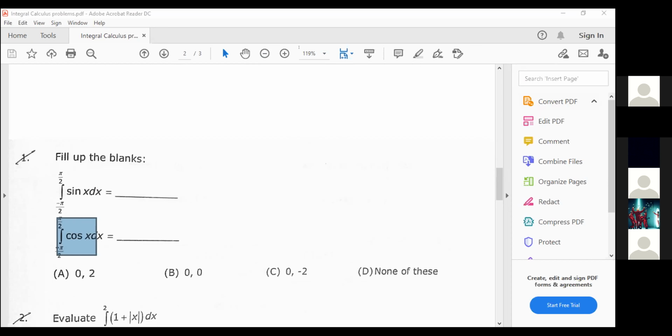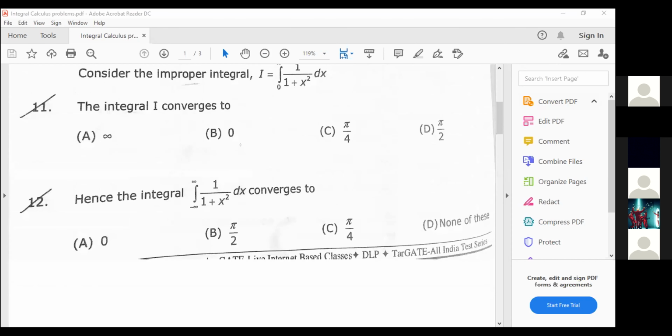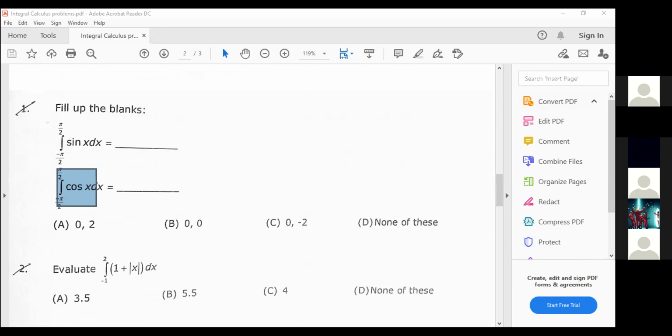Once you get the answer, just let me know. The same procedure we applied here, you are going to apply for these two integrals. You should decide whether the integrand is an even function or an odd function. If you know that, you can find the required value easily.